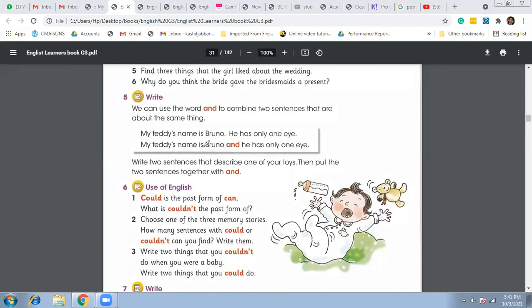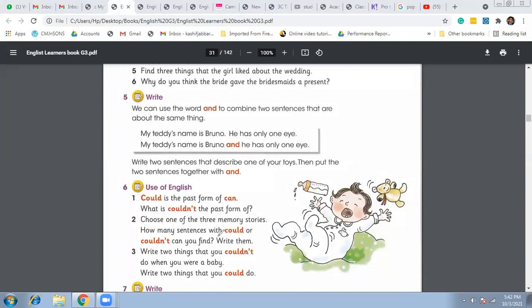My teddy's name is Bruno, and he has only one eye. My teddy's name is Bruno. He has only one eye. These are two sentences. You can see the full stop here. But if we are going to combine these two sentences, we can put and in between them, so it will become one single sentence, right?